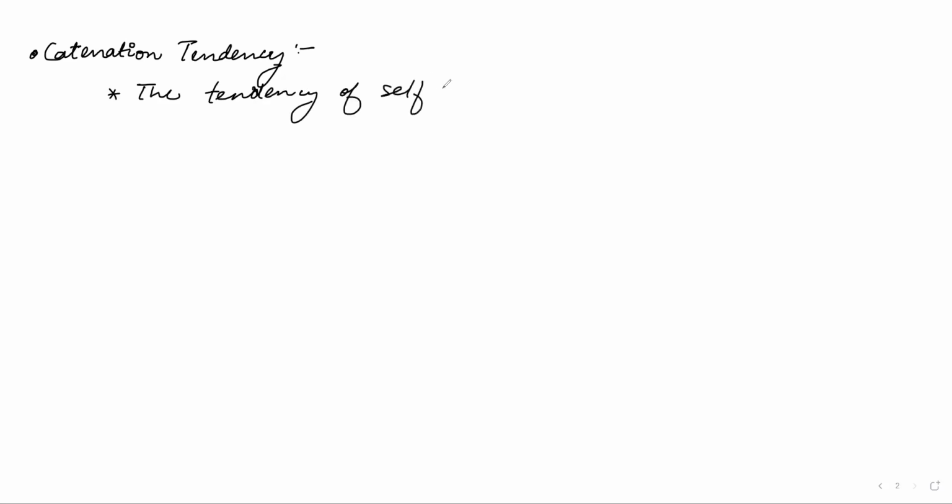Now let us come to a topic which is catenation tendency. So what is catenation tendency? Catenation tendency means the tendency of self linkage. You must have come across this catenation word for the first time in 10th standard. It is the tendency for self linkage.